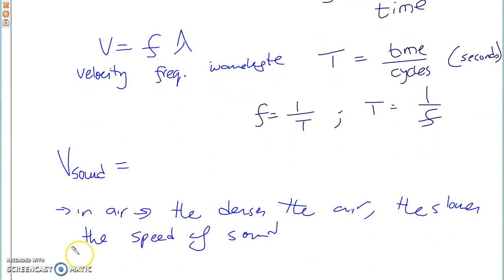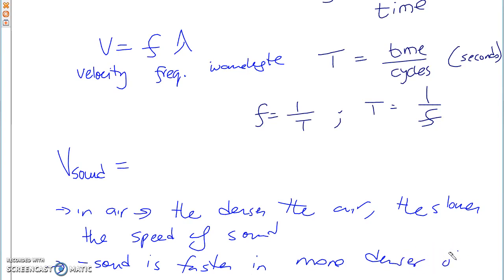However, that is not the case for other objects. I mean, that's not the case in other states. So, in liquids and solids, the general rule is sound is faster in denser objects or states, like water and steel. Okay?